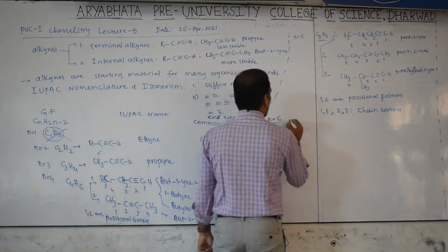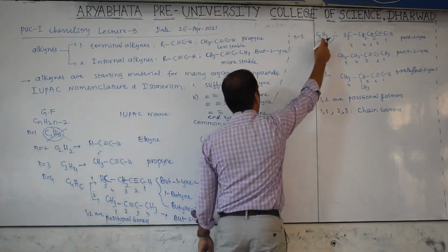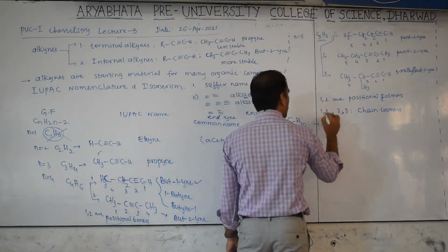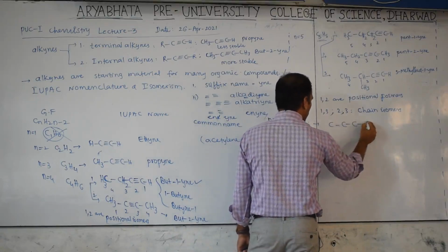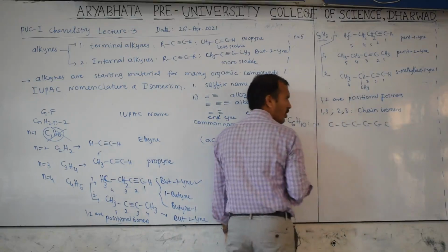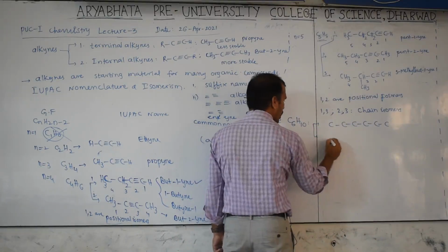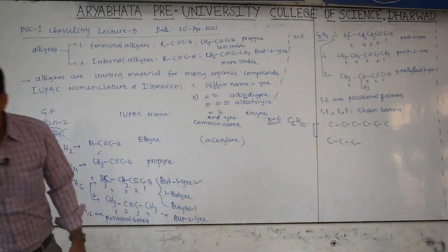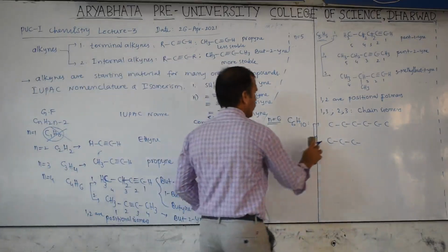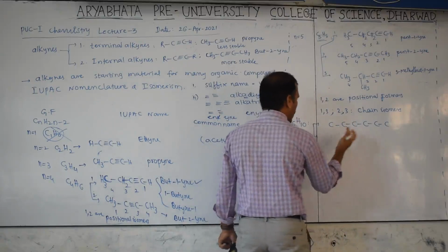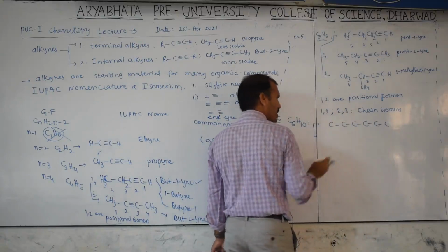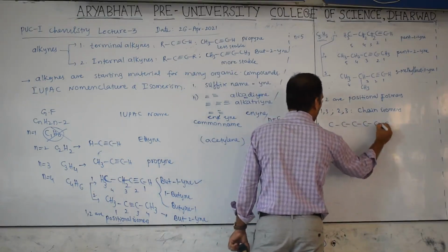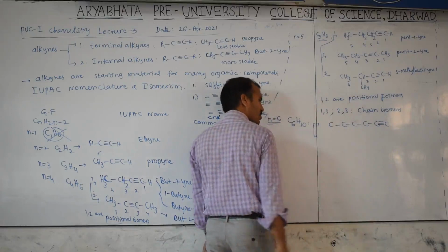Now, C6, put here 2 hydrogens extra, then it is 10. How to write the structure? You know already. First write the carbons 1, 2, 3, 4, 5, 6. Next also write here 1, 2, 3. Leave some gap, because we have to write the IUPAC name also. Then first, anywhere on the left side or right side, you place the multiple bond. That is the triple bond. For example, I am placing the triple bond here at the end. You can place it at this end also, no problem.